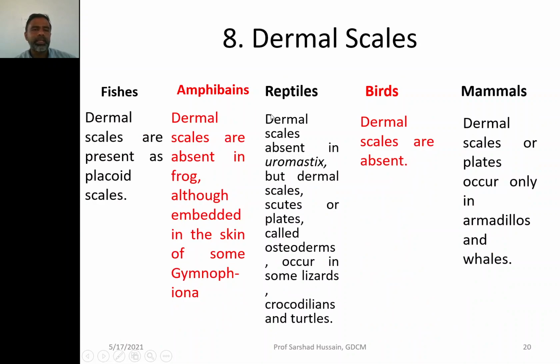As far as the dermal scales are concerned, fishes have dermal scales. In amphibians, dermal scales are absent in frogs, although embedded in the skin of some Gymnophiona. So in Gymnophiona you have the embedded dermal scales. In reptiles, dermal scales are absent in Uromastyx, but dermal scales or plates called osteoderms occur in some lizards, crocodiles and turtles. In birds, dermal scales are absent. In the mammals, dermal scales or plates occur only in the armadillos and the whales.